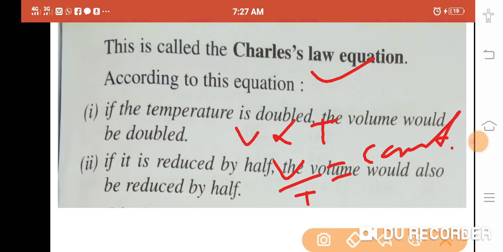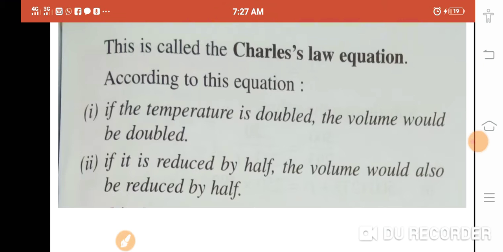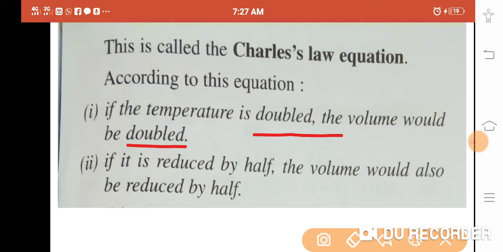So according to this equation, if the temperature is doubled, the volume would be doubled. See, this is a very important statement, my dear, because in the target examination you get it in the form of numericals. If the temperature is doubled, the volume would be doubled according to Charles' law. If it is reduced by half, then the volume would also be reduced by half. Very important point for you.